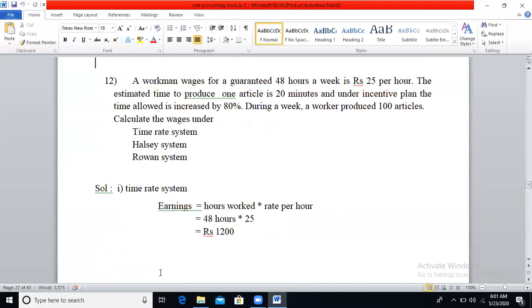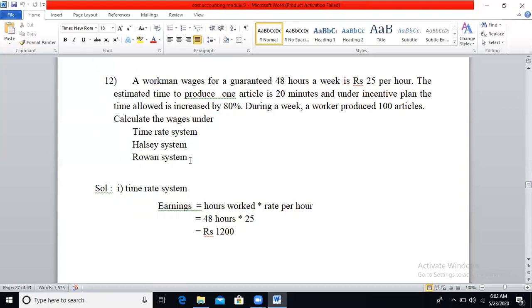A workman's wage for a guaranteed 48 hours a week is 25 per hour. The estimated time to produce one article is 20 minutes, and under the incentive plan, the time allowed is increased by 80%. During a week, a worker produced 100 articles. Calculate the wages under the time rate system, Halsey system, and Rowan system.